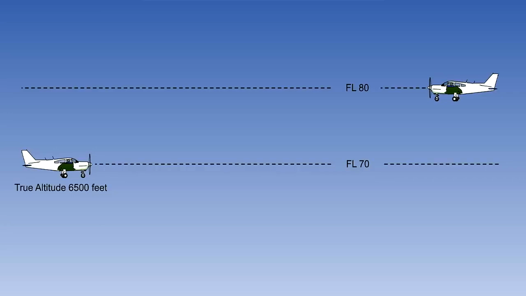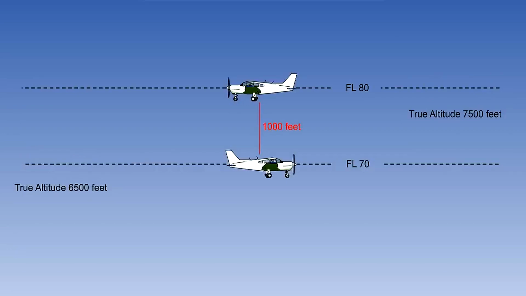This aircraft is told to fly at flight level 70. This means 7,000 feet on 1013. This aircraft is told to fly at flight level 80. This is 8,000 feet on 1013. It may be that because of barometric and temperature error, this aircraft is really at 6,500 feet true altitude.